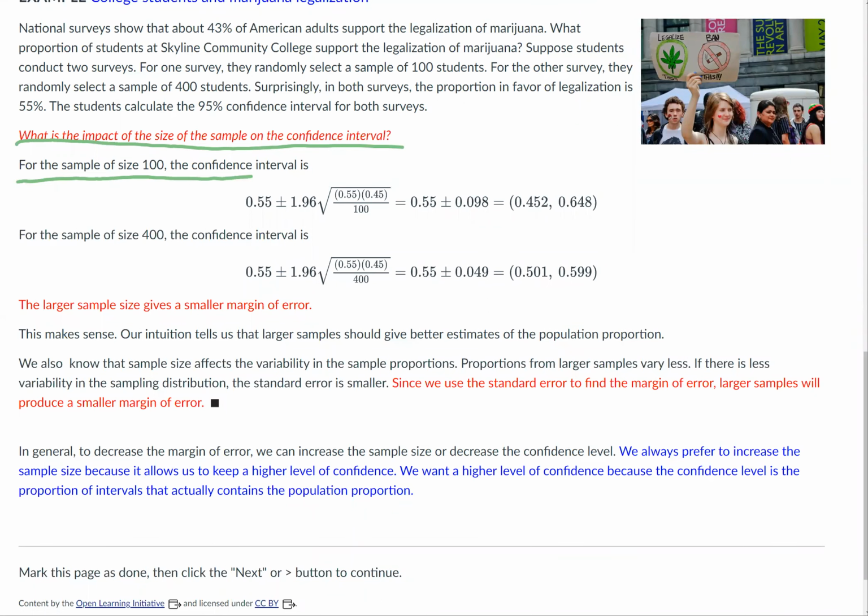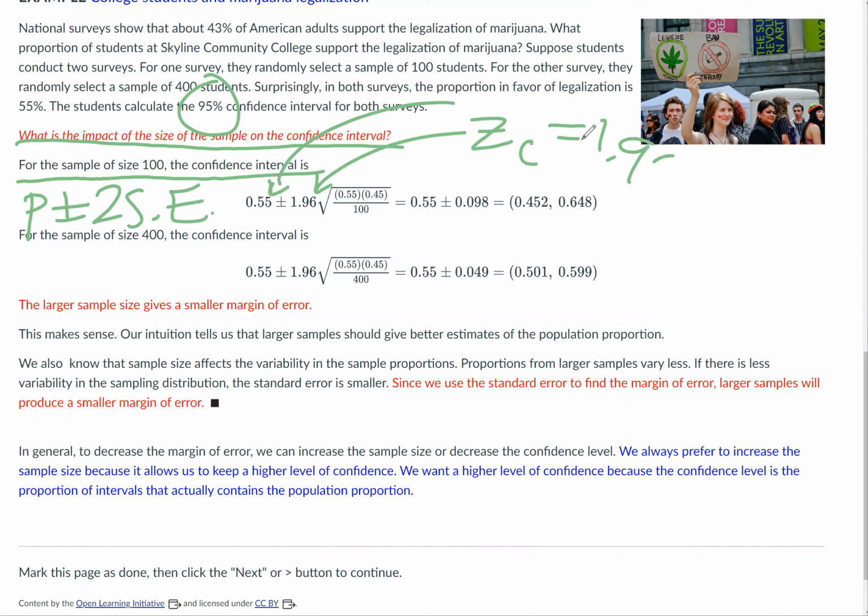For the sample of size 100, the confidence interval is the sample proportion, which was 0.55 or 55%, plus or minus, okay, in this one, we're interested in 95% confidence. So we could use a 2 here. If you remember, it was p plus or minus 2 standard errors, but we're being more precise now because the z-score for a confidence level of 95% was precisely 1.96. But if you don't really need it to be super exact, you can always round it to 2.